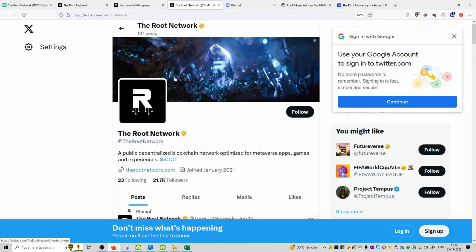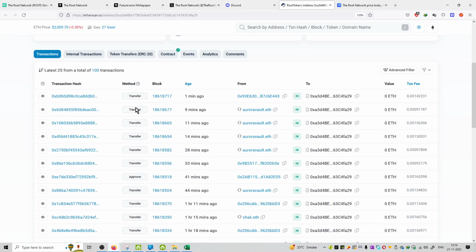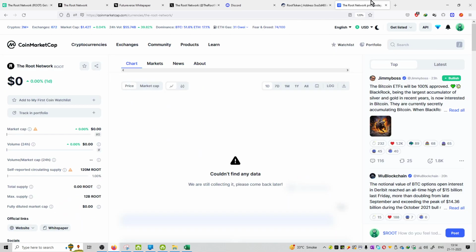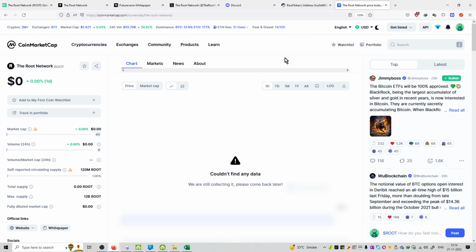You can see on the X platform, that is the Twitter, उनके पास है 21.7 thousand followers. उनके वाले Discord channel भी है, and they are having 10.5 thousand members. They are operating on Ethereum blockchain, so you can see the Etherscan contract address over here. And as of now, CoinMarketCap पे listed नहीं है, but that will come soon. As soon as the trading will start on this platform, you can see the details on the CoinMarketCap as well.